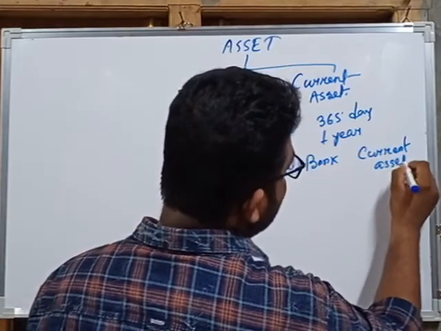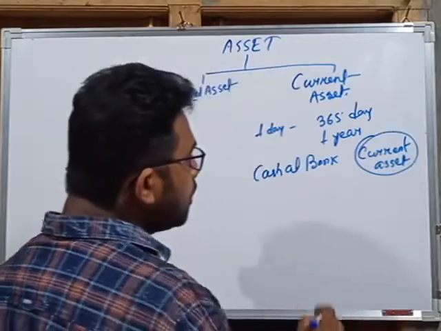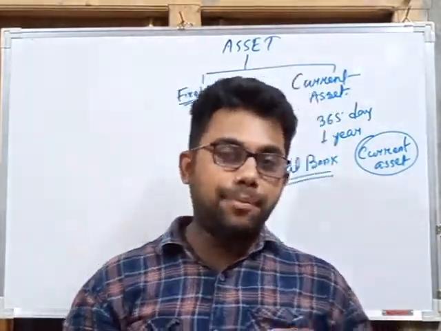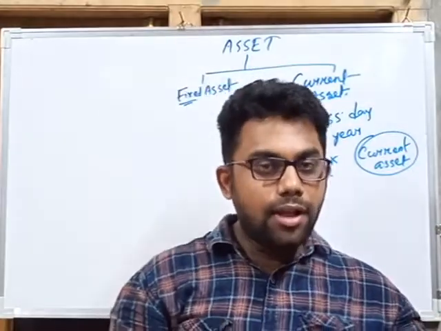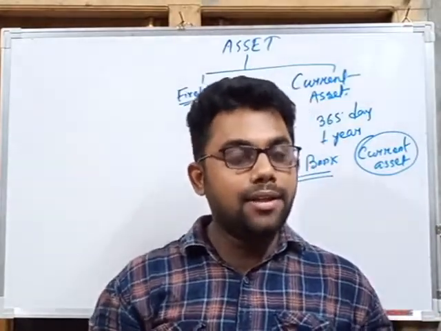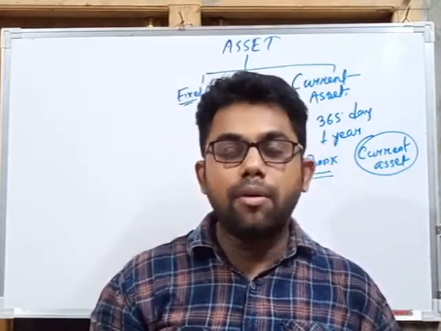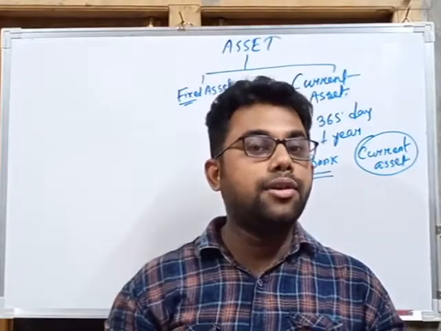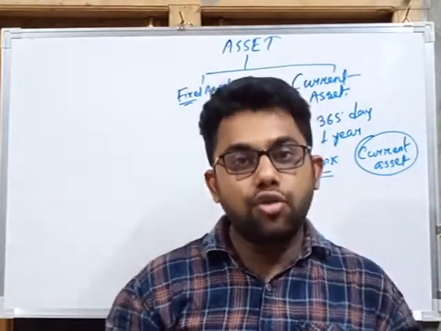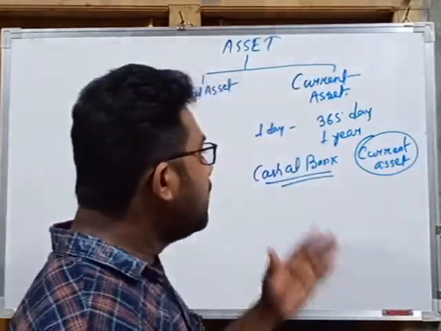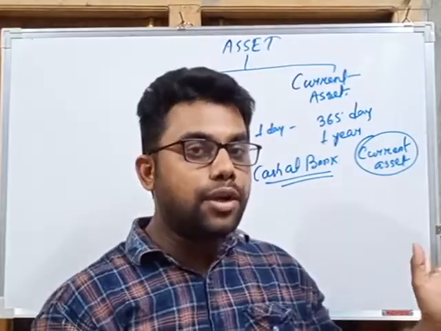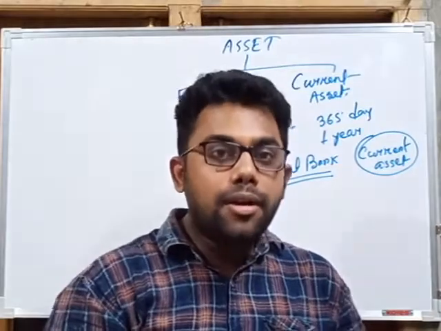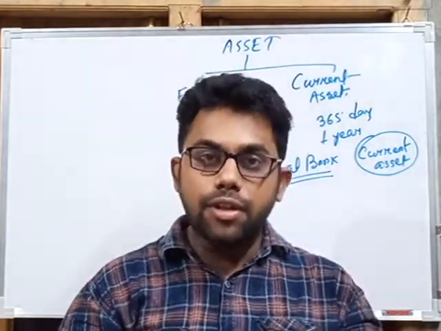If I have rupees 5,000 in my bank account, I can keep it there for a long period of time, for 5 years. But if I want, I can convert it into cash, that means I can withdraw it tomorrow. So cash at bank can be converted into cash within a period of 1 year, so it is a current asset for me, and for the business also.